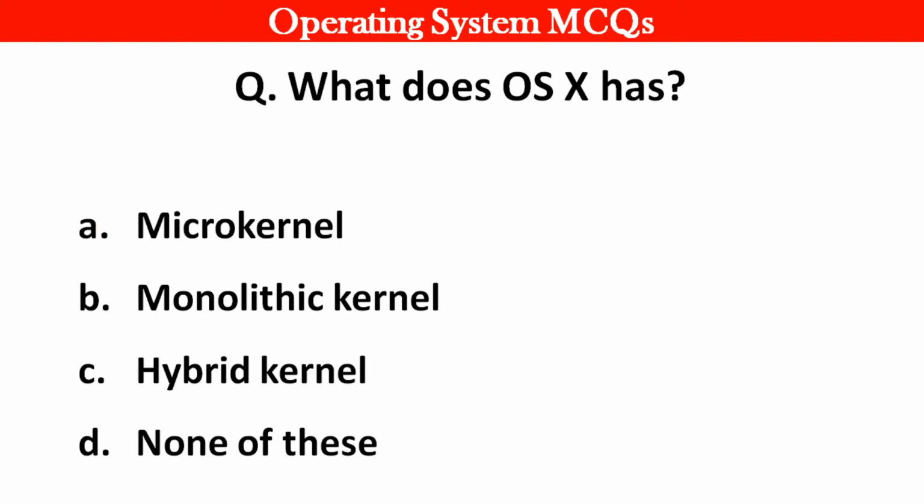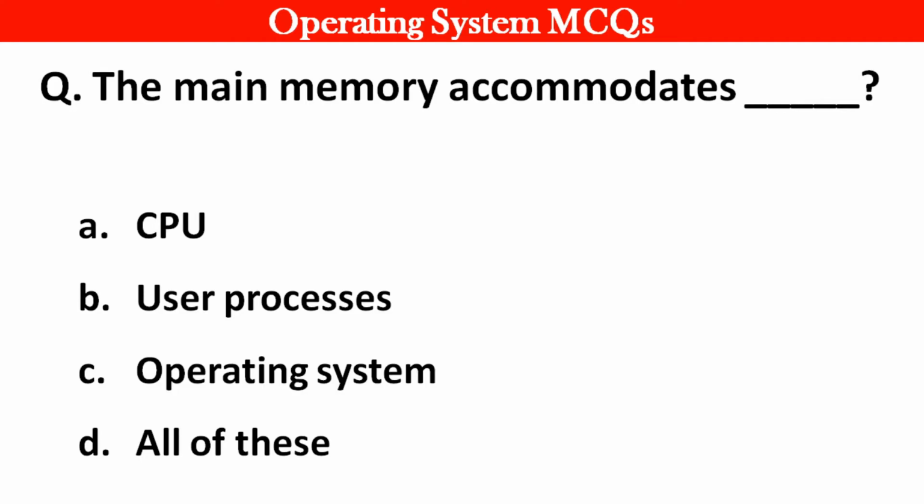Next question. What does OS X have? Right answer is option C, hybrid kernel. Next question. The main memory accommodates dash. Right answer is option C, operating system.